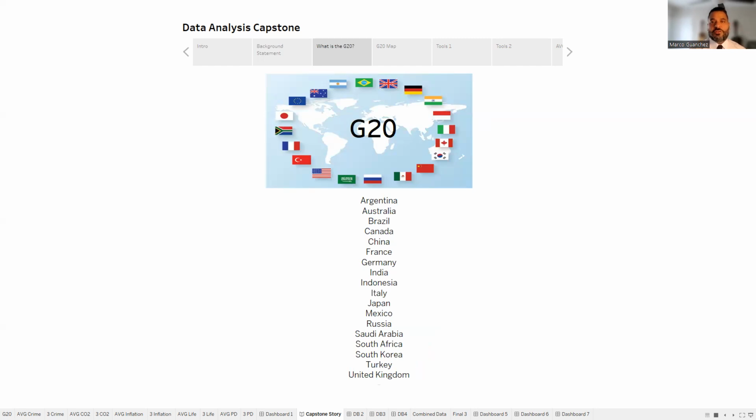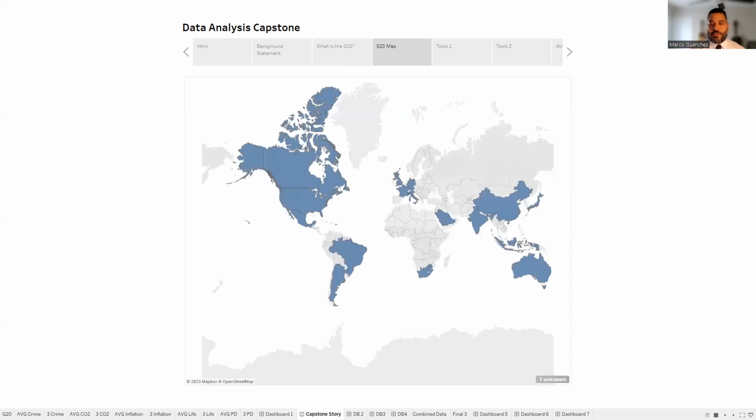What is the G20? The G20 is the group of the top 20 economies in the world. Here's the list of all the G20 countries, and on this map, we can see how they are geographically located, well distributed throughout the world. We have North America, South America, Central America, Europe, Africa, Oceania, and Asia.